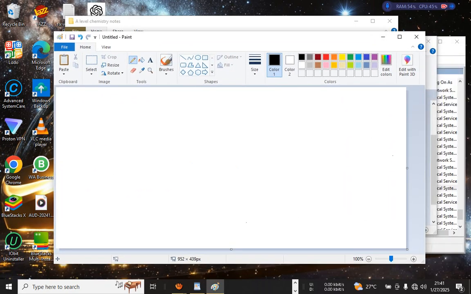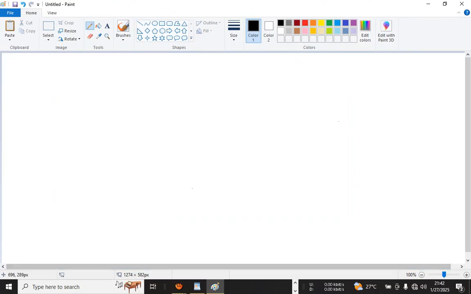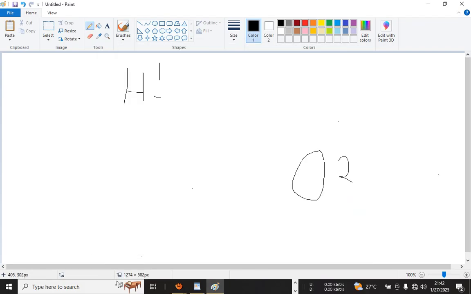You first write H for hydrogen. But remember, hydrogen has a valence of 1. Then come up with oxygen. Remember, this is its symbol, O, and it has a valence of 2.